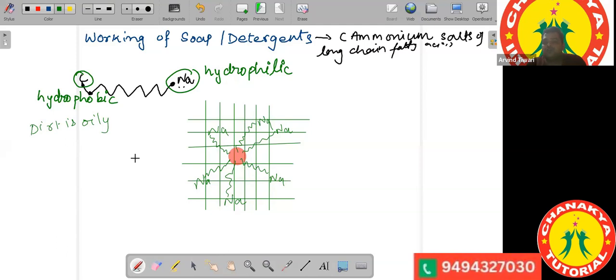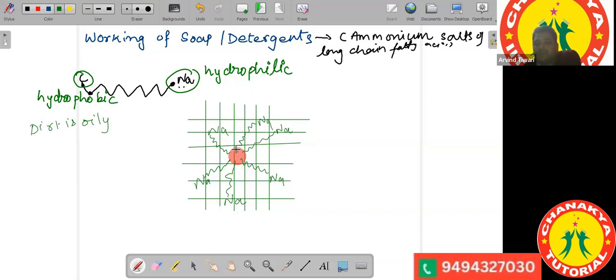when you agitate the clothes, this will lead to some forces between them. Due to agitation, that means shaking those clothes, the molecule is bound to both the ends. The molecule is bound to the dirt and the molecule is bound to water also. It cannot leave the dirt and it cannot leave the water.